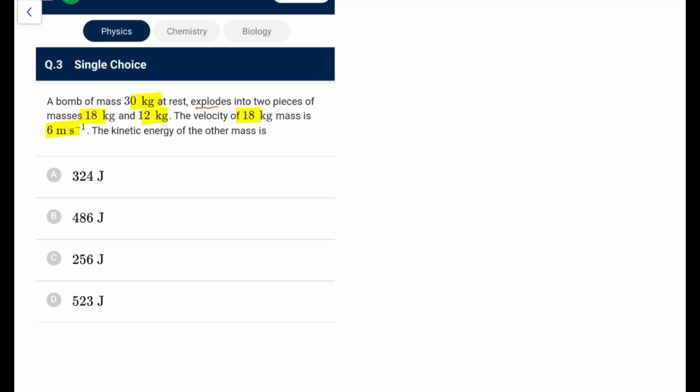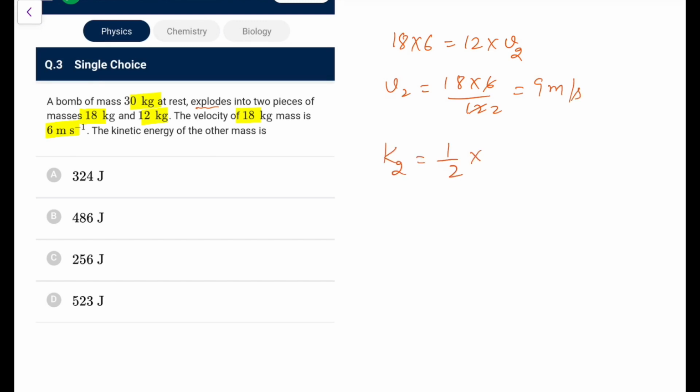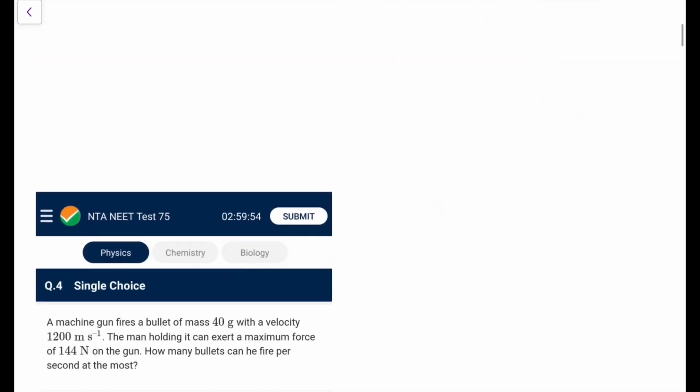Because initially it was at rest, finally the CM will still be at rest. Therefore, the 18 into 6 momentum in one direction, the other one will get in the other, 12 into V2. So V2 comes out as 18 into 6 by 12, which is 9 meter per second. For the second mass, the kinetic energy would be half mv square, that is half into 12 into 9 square. So it is 6 into 81, which is 486 joules. So go for option B in this case.